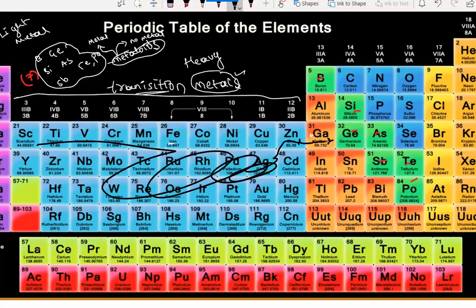Here these are metalloids, and from this section, these all are purely non-metals. You should understand this.